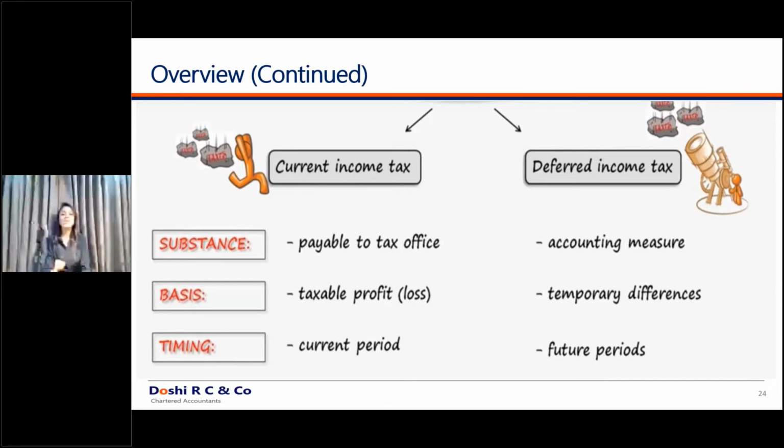We will discuss this concept in detail. It is as good as computing whether it is a deferred tax asset or a deferred tax liability. The current tax is paid for the current period, for example, if I am paying the tax for 2018-19 or 2019-20, it is the year for which you are paying the tax. Whereas deferred tax is for the future tax deductions or the future tax chargeability of income that will arise. So deferred tax is for future periods and current tax for your current period. This is just an overview of current taxes and deferred taxes.